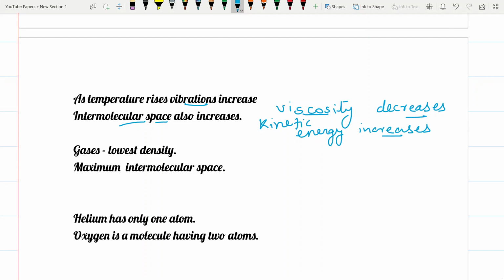Next we come to the next state of matter, that is gases. Among the three, they are having the lowest density. The molecules are very much free to move. If we continue the comparison of the arrangement of molecules which we did in solids and liquids, we can represent the gas molecules in this manner, very distantly placed. That's why we say that in gases there is a property which we can call diffusion.